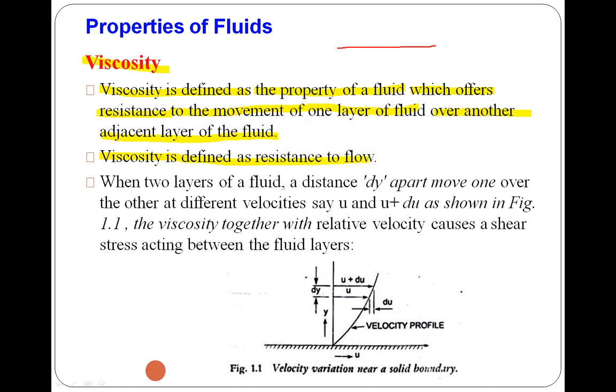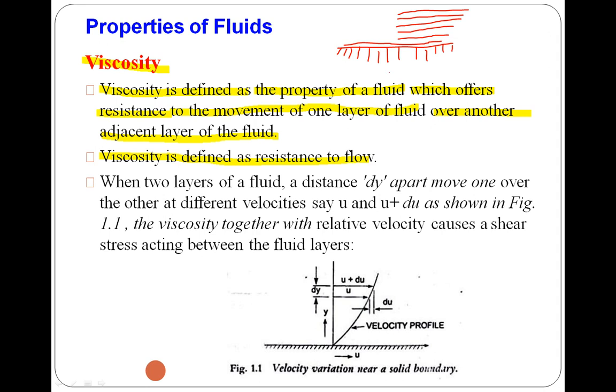Consider this is the river bed, the bottom layer of the river. Then we will divide the whole flow of the river into a number of layers. This is the second layer, third layer, fourth layer, fifth layer, and we will consider this the topmost layer.